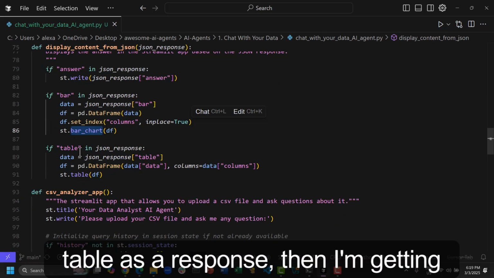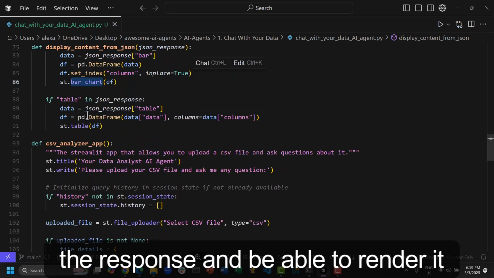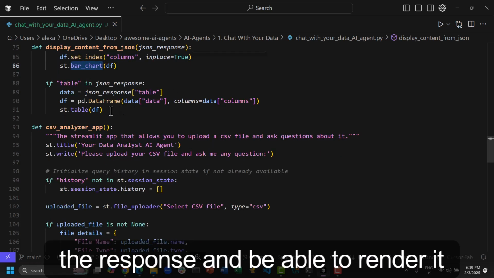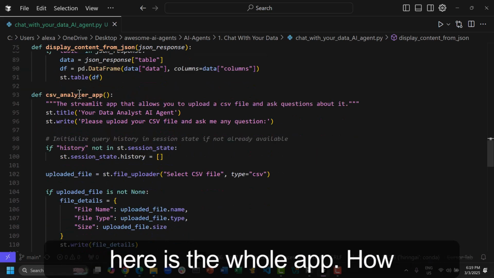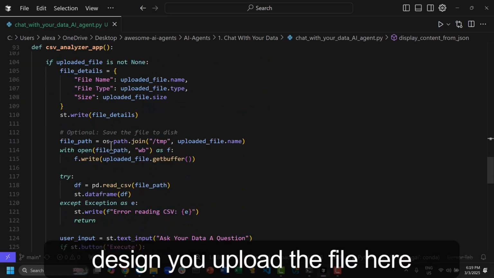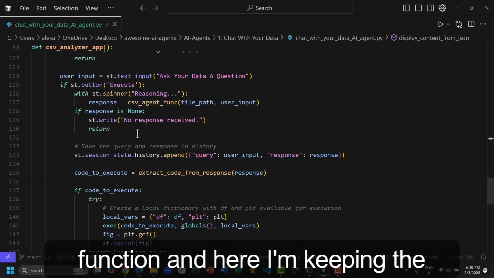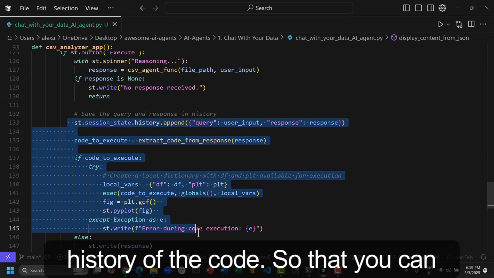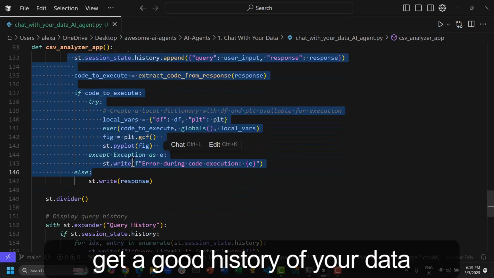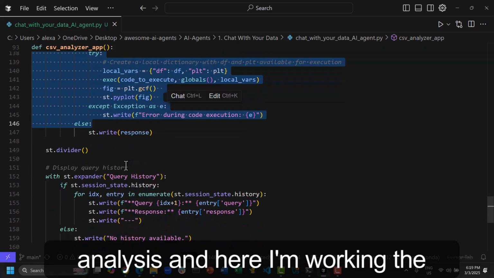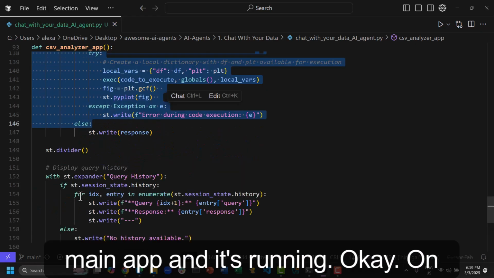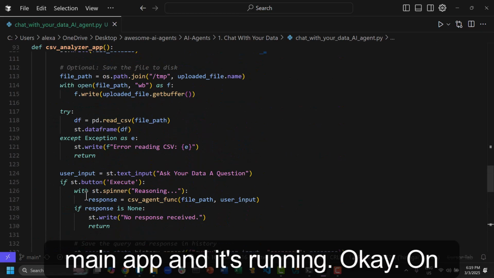And if there is a table as a response, then I get the table and render it on the front end of Streamlit. And here is the whole app, how I designed it, with an upload file function. And here I'm keeping the history of the queries so that you can get a good history of your data analysis. And here I'm invoking the main app and it's running.